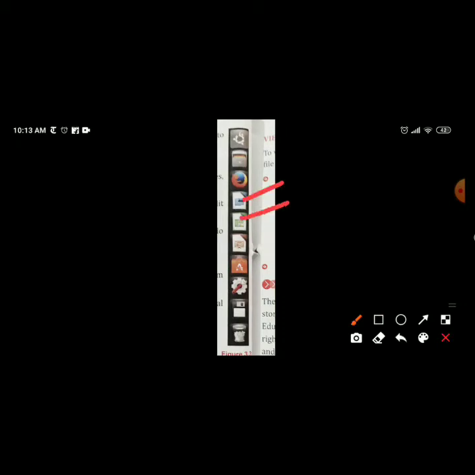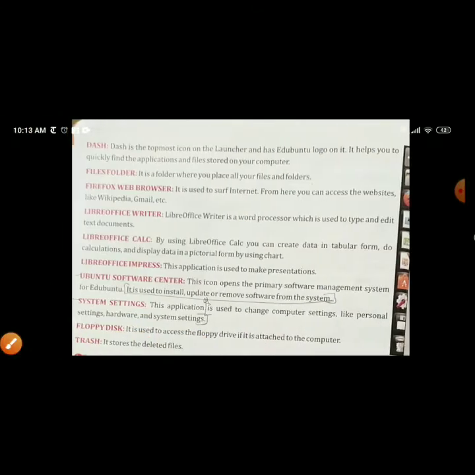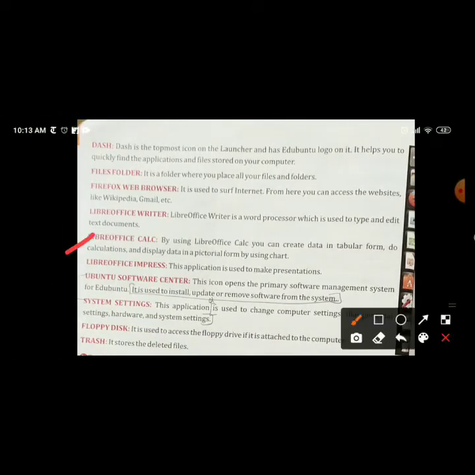Next is LibreOffice Calc. By using LibreOffice Calc, you can create data in tabular form, do calculations and display data in pictorial form by using charts.